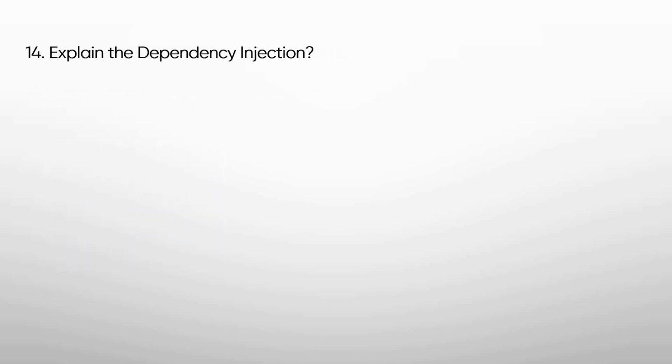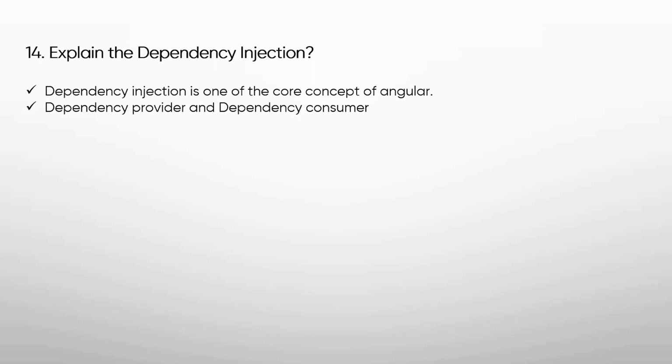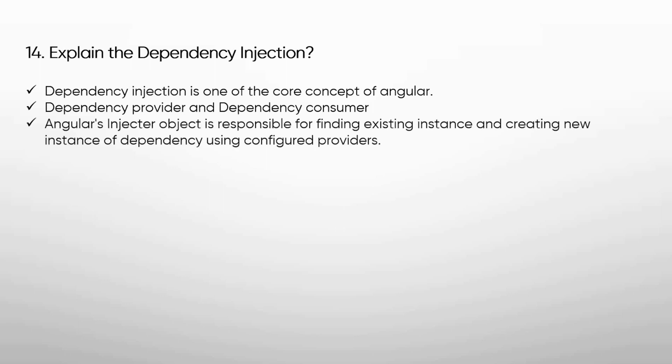Next we will see: explain dependency injection. Dependency injection is one of the core concepts of Angular, and it allows us to provide dependencies to components, services, pipes and directives. There are two things in the dependency injection system: dependency provider and dependency consumer.